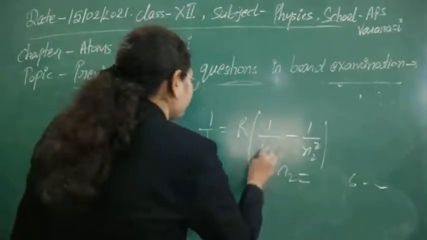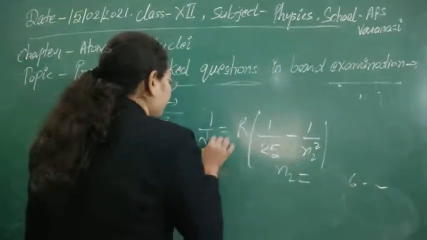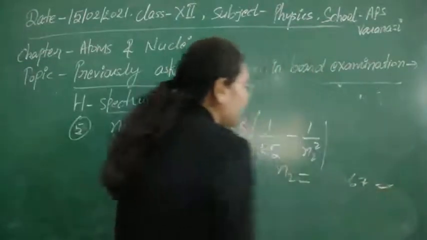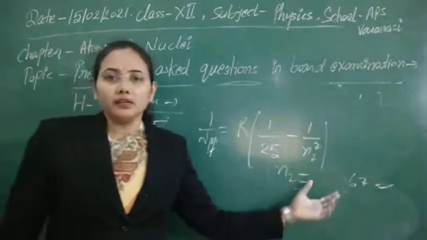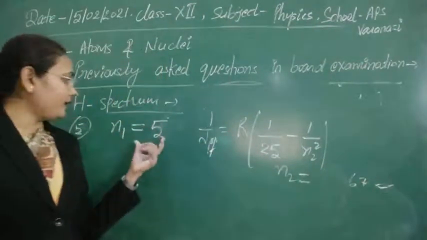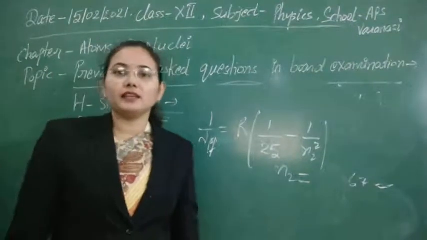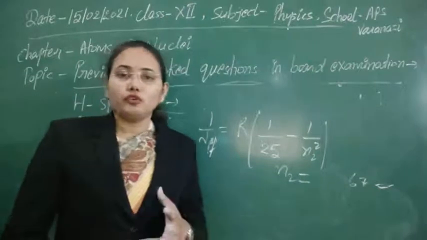So if n1 is equal to 5, we are just putting here, then this will be 25. We can write it here, and this is 6, 7 and so on. Hence if an electron is free to make a transition from 6, 7 and so on, meaning higher states, to n is equal to 5 state, then we get the series of wavelengths lying in the infrared region, and it is also called Pfund series.